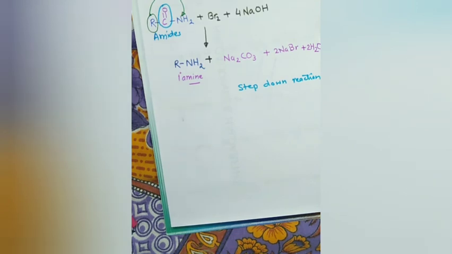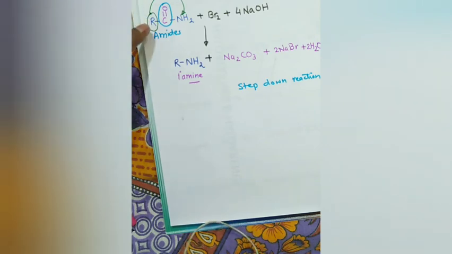The mechanism we are not dealing with here, but there is a formation of the intermediate isocyanate, and through that we get the primary amine. So remember that in Hofmann bromamide degradation, it is a step down reaction, and amides are converted to the corresponding primary amines having one carbon atom less, and it involves migration of the alkyl group from the CO group to nitrogen.